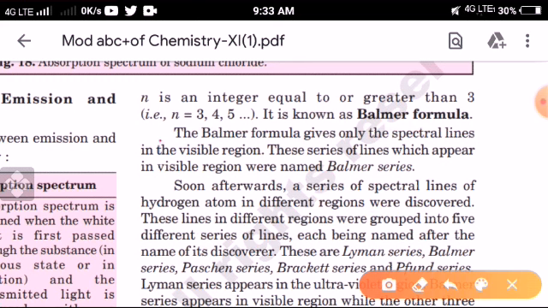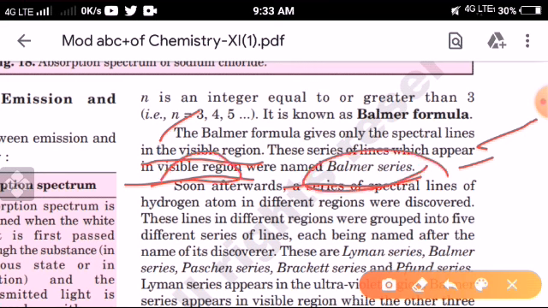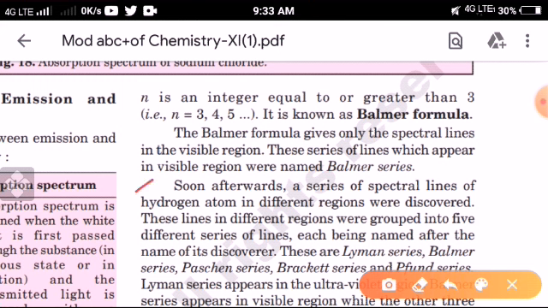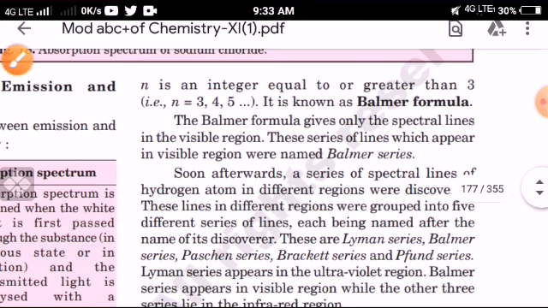In this way, the Balmer formula gives only the spectral lines in the visible region. This series of lines which appear in the visible region is named the Balmer series. Soon afterwards, series of spectral lines of the hydrogen atom in different regions were discovered. These lines in different regions were grouped into 5 different series, each being named after its discoverer.